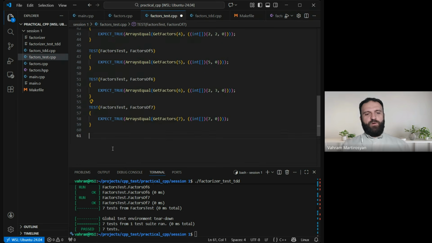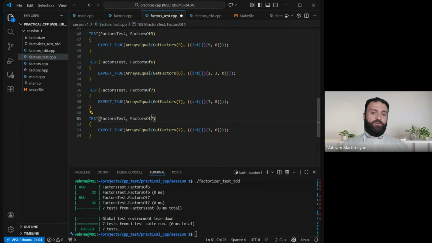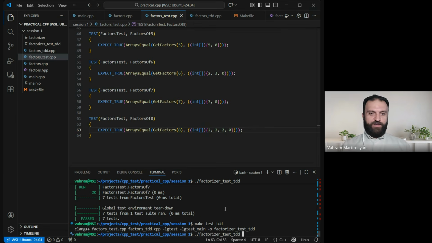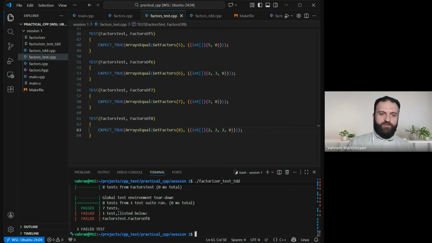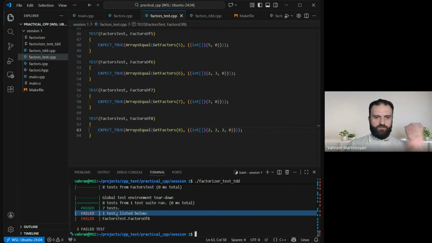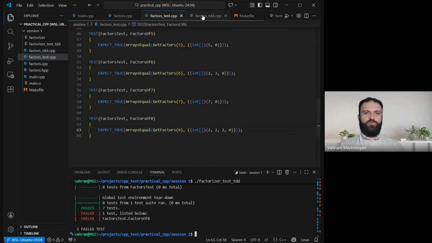Okay, what about 8? I hope that we are not ready for 8. I mean, that would be really strange. 8 has 3 factors. Obviously, we are not ready for anything like that. And yes, it is failing, and that is the only failing test. Everything is great. Now we are doing a good job.